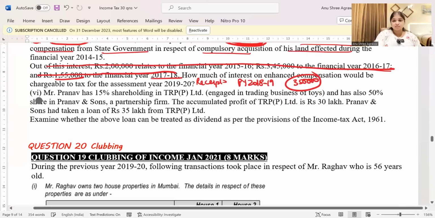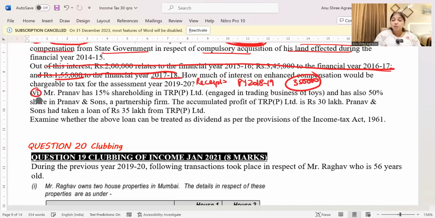And then coming to the last adjustment, this is relating to section 222E. Remember, I just told you in 222A, B, C, D, you will find proportionate accumulated profits. In 222E, you will not find proportionate accumulated profits. Keep this point in your mind and look at this question once again now. Mr. Pranav has 15% shareholding in TRP Private Limited, engaged in the trading business of toys. He also has 50% shares in Pranav and Sons, a partnership firm. Accumulated profit of TRP Private Limited is 30 lakhs. Pranav and Sons had taken a loan of 35 lakhs from TRP Private Limited.